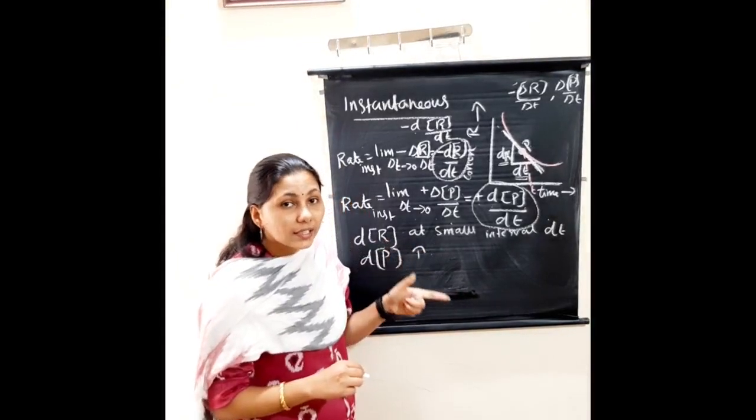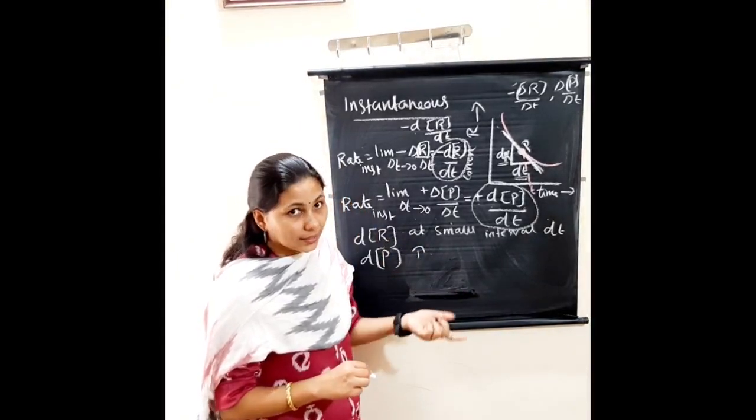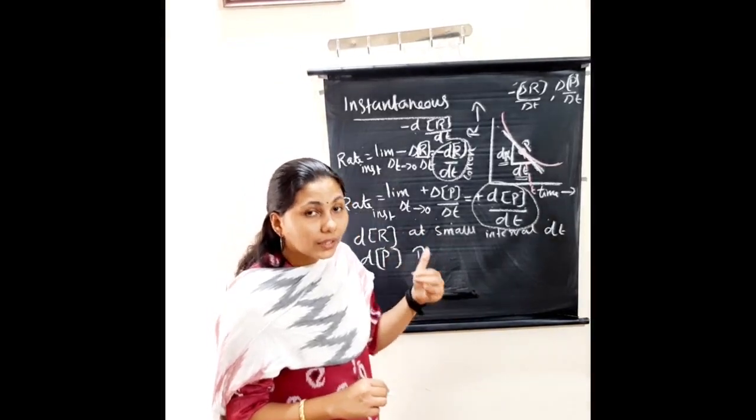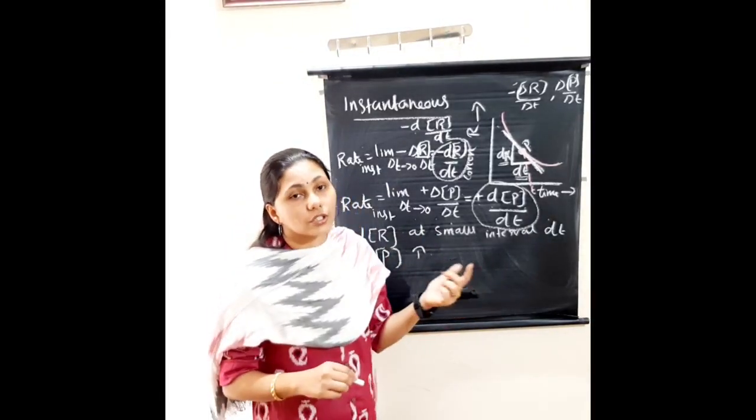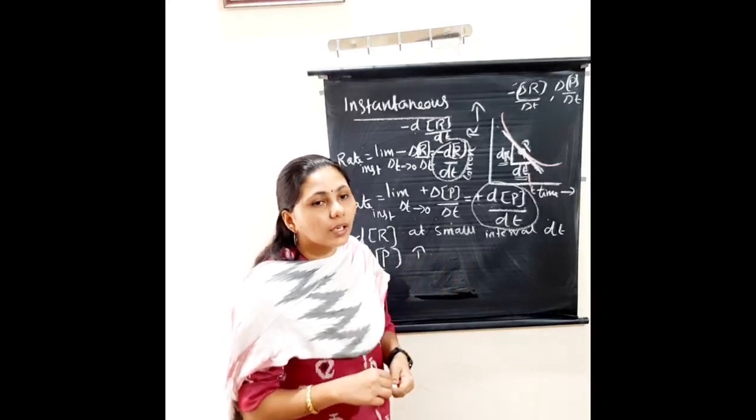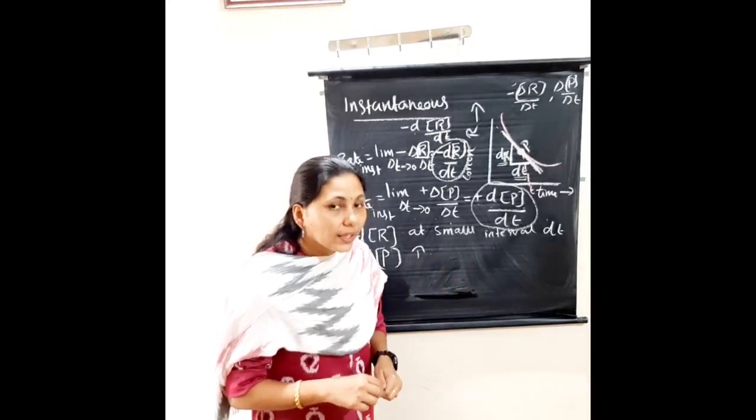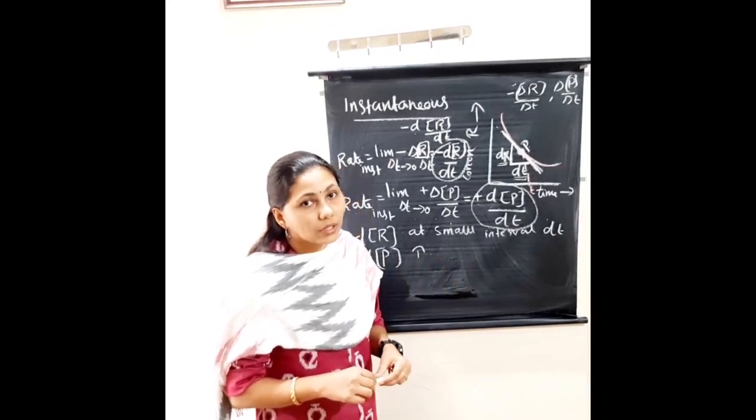So instantaneous rate means the decrease in concentration of the reactant or increase in concentration of the products at a particular time instant is known as what? Instantaneous rate. Clear about instantaneous rate?